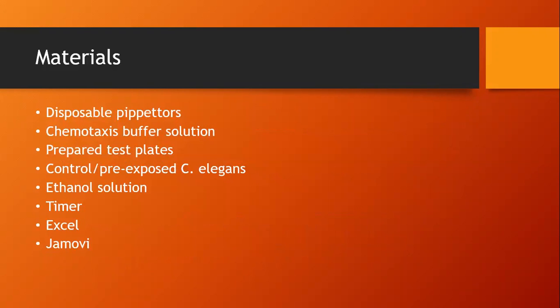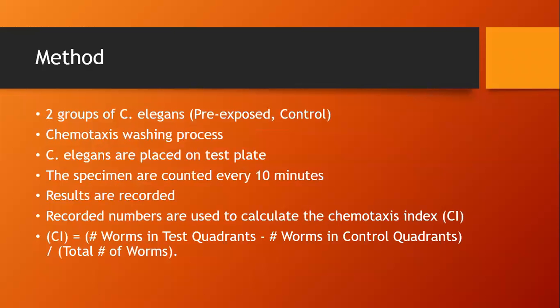The materials that I used in this study include disposable pipetters, chemotaxis buffer solution, and prepared test plates. I have my two groups, control and pre-exposed C. elegans, as well as the ethanol solution that was used for the pre-exposed C. elegans, a timer to keep track of their movement, and Excel and Jamovi for calculating the results.